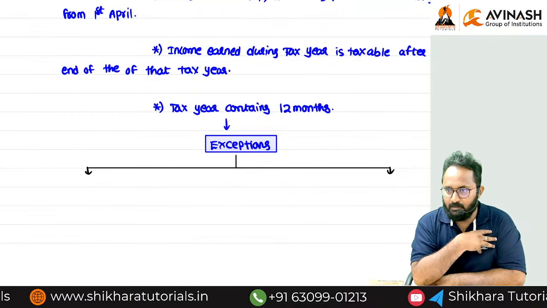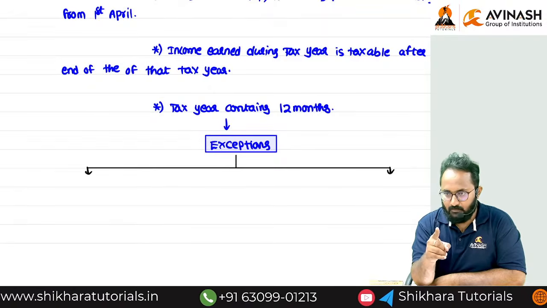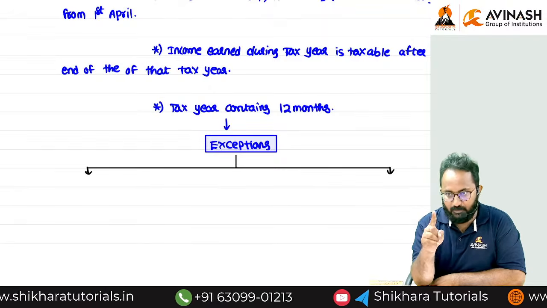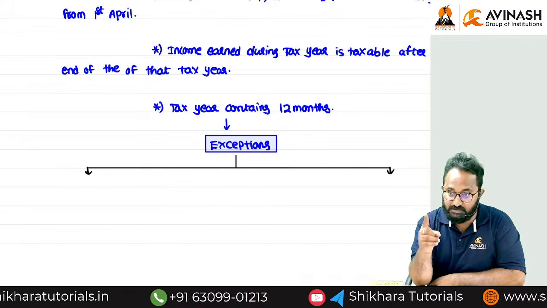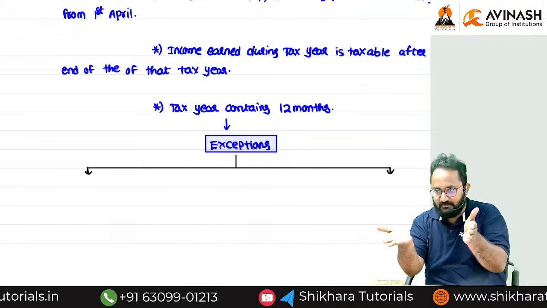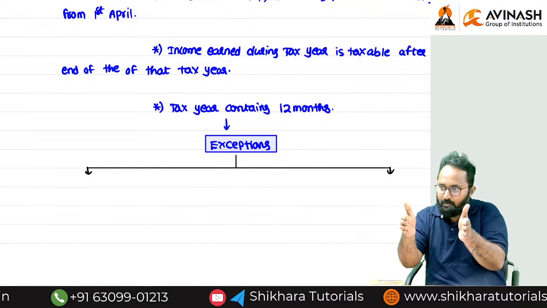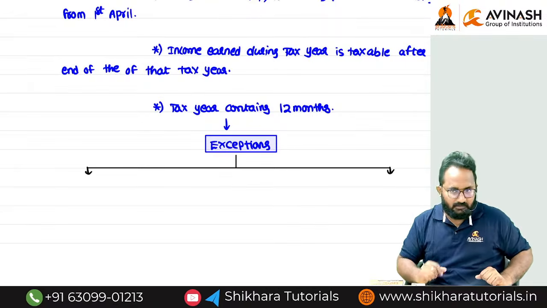From which month can I earn income? August. That means your previous year for your business or profession should start from August, so August to March. Now tell me, is this period less than 12 months or equal to 12 months? Less than.